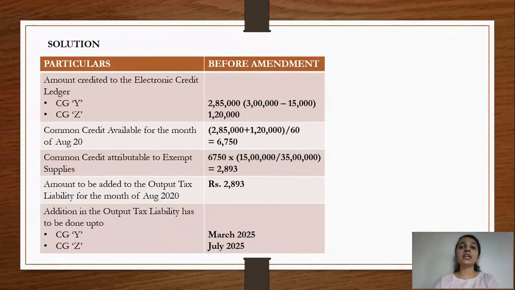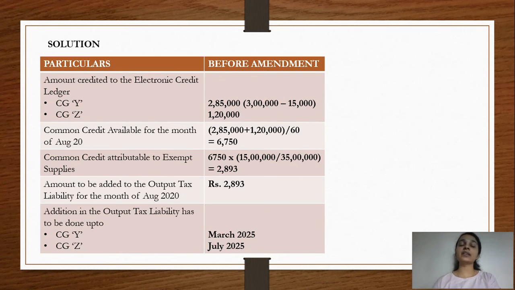So April 2020, if you count 5 years, it comes to May 2025. So this addition to the output tax liability has to be done until March 2025. And with respect to capital good Z, the 1,20,000 credit, the addition out of it to the output tax liability will be done until July 2025. So this was the pre-amendment scenario. This was how things were being done before the amendment.